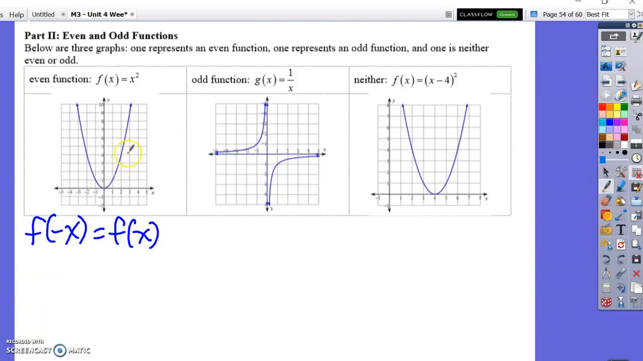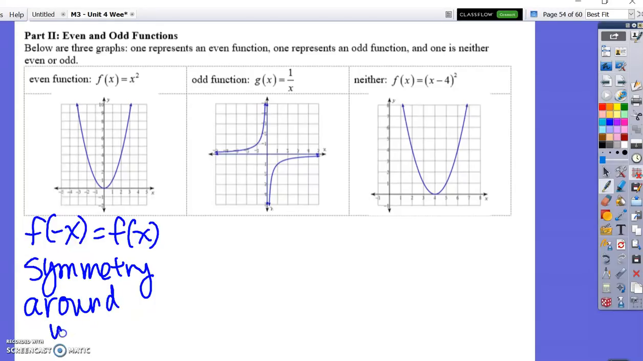And then we have our symmetry around the y-axis. And it's what kind of symmetry? It's reflectional. Symmetry around the y-axis. Okay, so that's an even function.